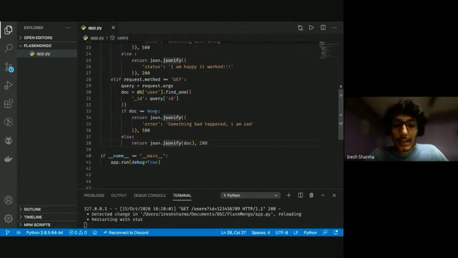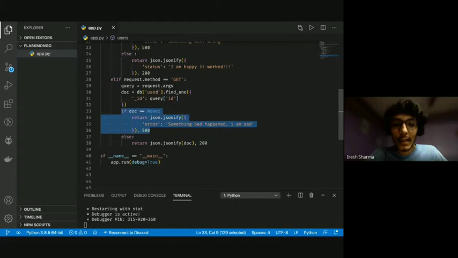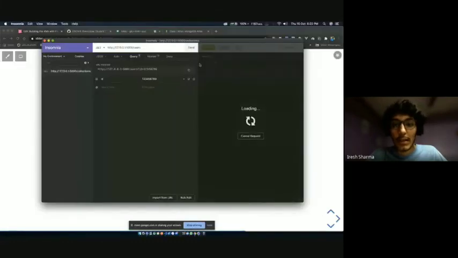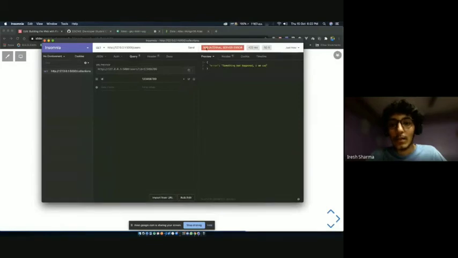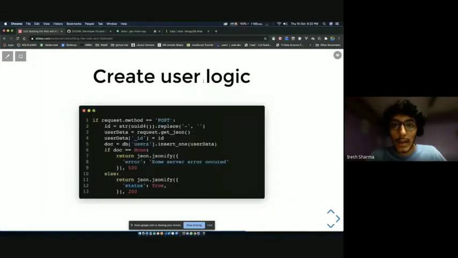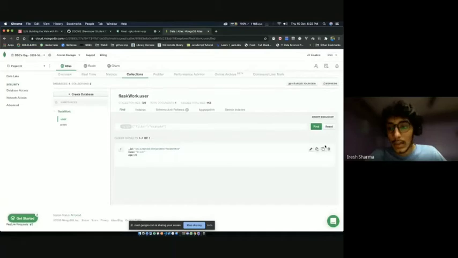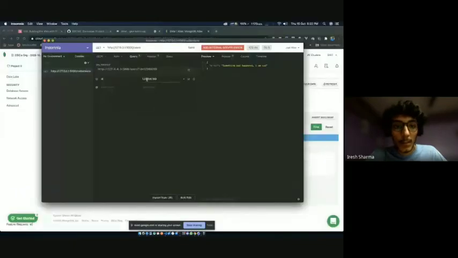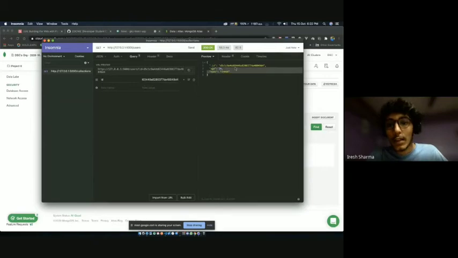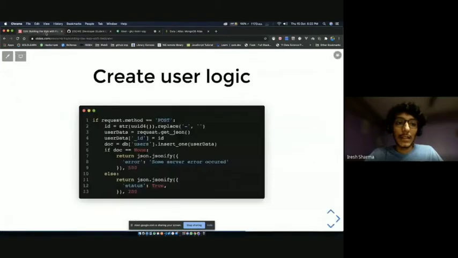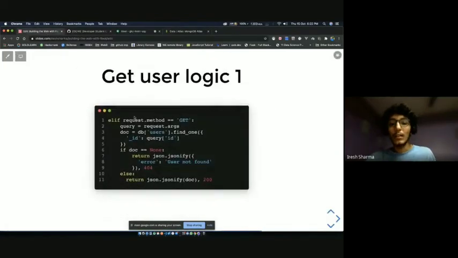So first, let's test this statement. I'm going to send a very random ID and we're going to get an error. So let's do that again. Let's send this. And we have an error, something bad happened, 500. Cool. Now I'll go ahead, go to my document, edit this, get the actual ID, and put it here. Send. So as you can see, I got the ID, the age, and name. Pretty simple, right? You just have to make calls.